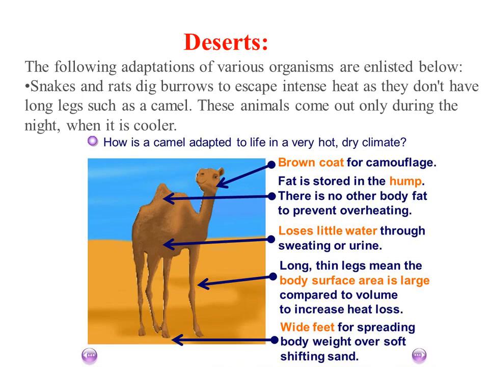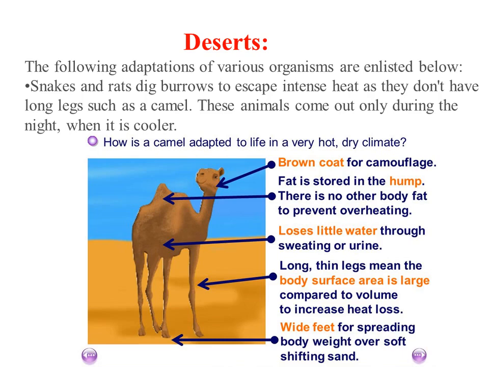Fat is stored in the hump, a hump-like structure on the posterior side, and there is no other body fat, to prevent overheating. That fat is used in starved conditions, and they lose little water through sweating or urine.